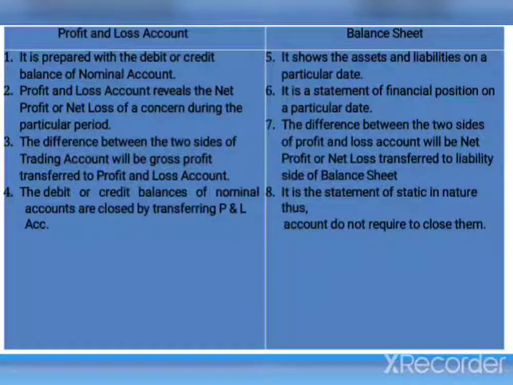It is different in a way: the profit and loss account is prepared with debit or credit balances of nominal accounts, that is, our ledger balances. The balance sheet shows the assets and liabilities on a particular date. The profit and loss account reveals the net profit or net loss of a concern during a particular period, and the balance sheet is a statement of financial position for a particular day. So the P&L shows the net profit or net loss, and the balance sheet shows the financial position or the creditworthiness.